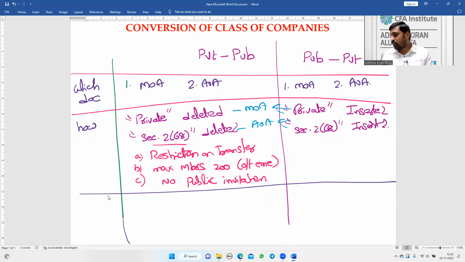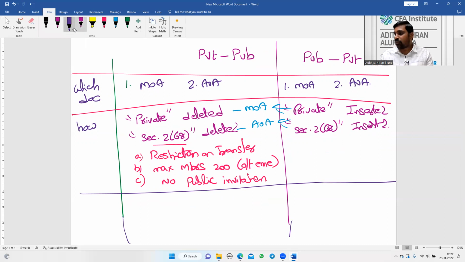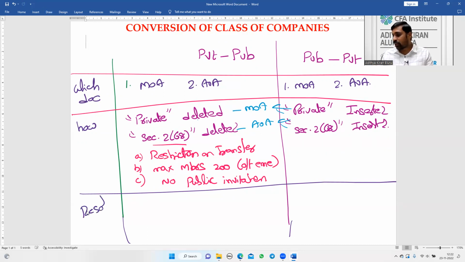Next, what type of resolution is required? In both the cases, we need a special resolution.